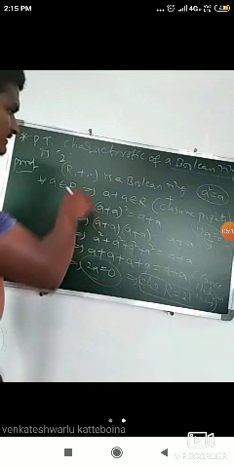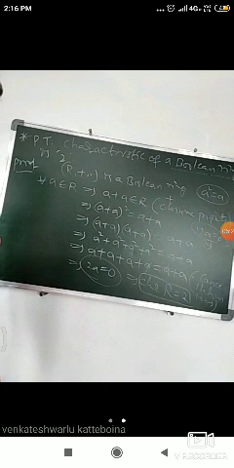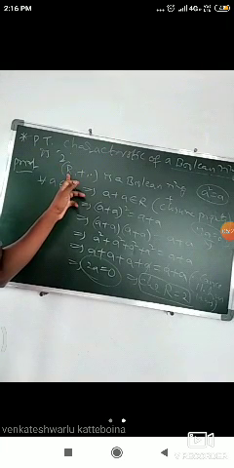Since R is a Boolean ring, that is a ring, R comma plus is an abelian group. So we know that already in a group cancellation laws hold. But here R is an abelian group with respect to addition.